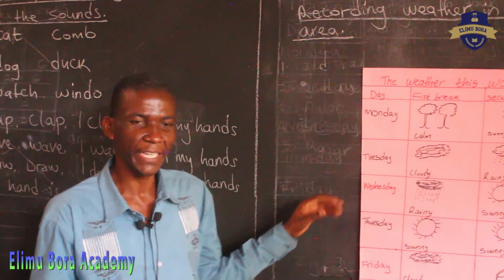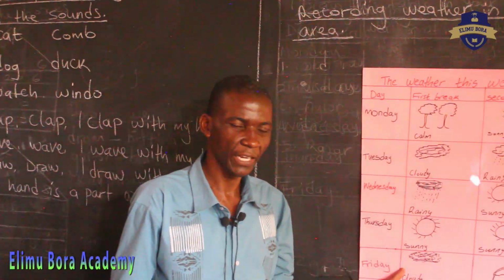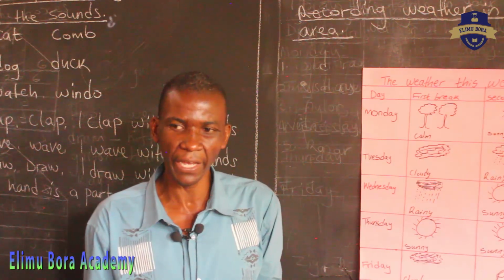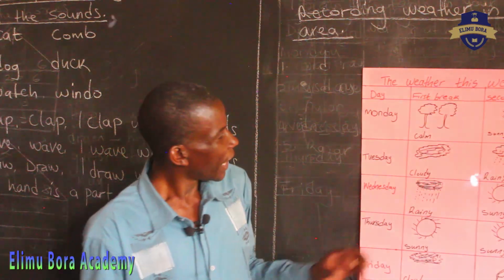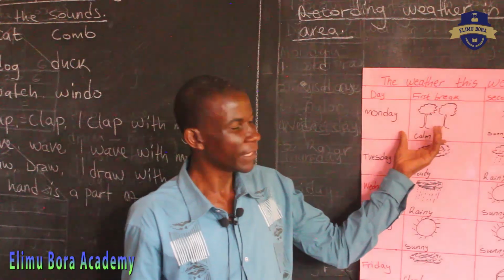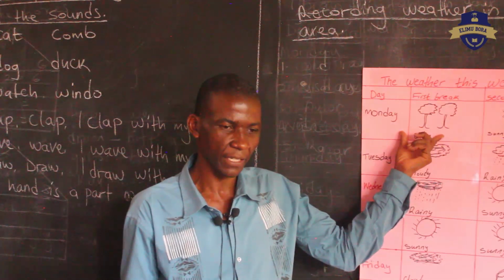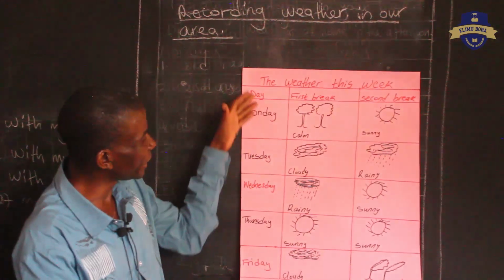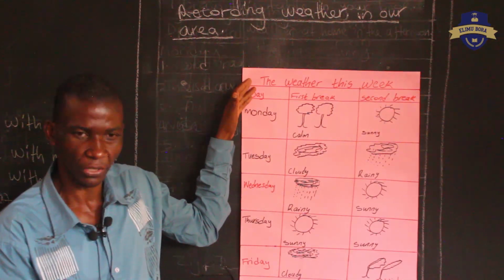Now, when you write like that for the whole week, you have recorded the kind of weather in your area. And this chart here is called a weather chart. It's called a weather chart. They can give you this chart and ask you a question.